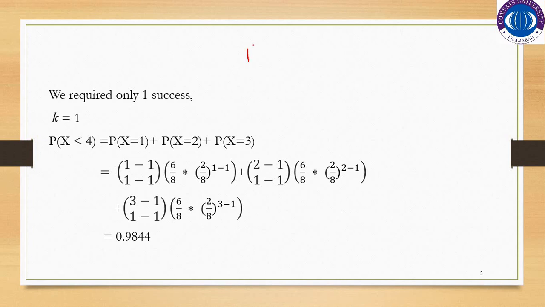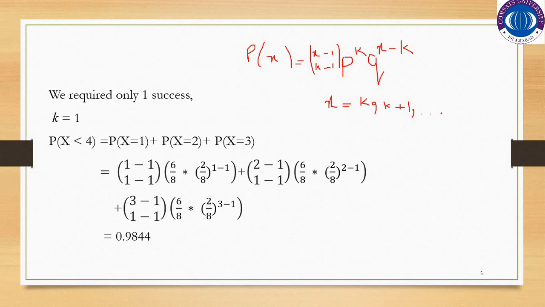So by the probability mass function of negative binomial distribution, which is probability X equal to x is equal to (x minus 1) C (k minus 1), p raised to power k, and q raised to power x minus k, as q is the probability of failure, which is 1 minus p, where x is equal to k, k plus 1, and so on.